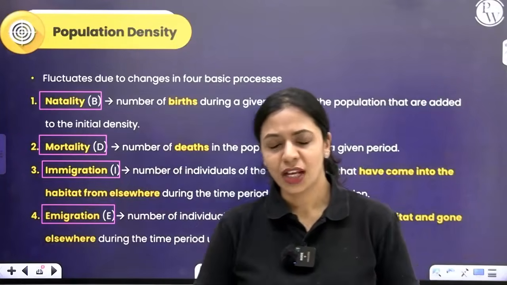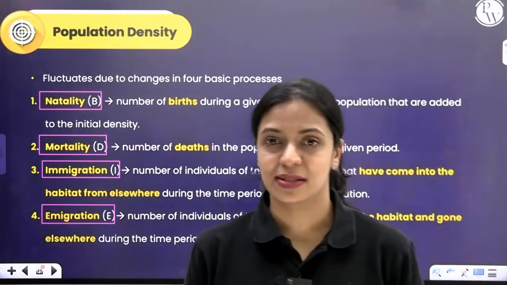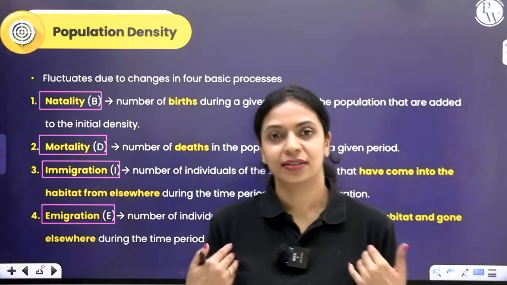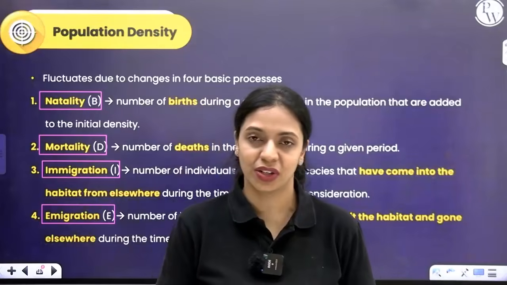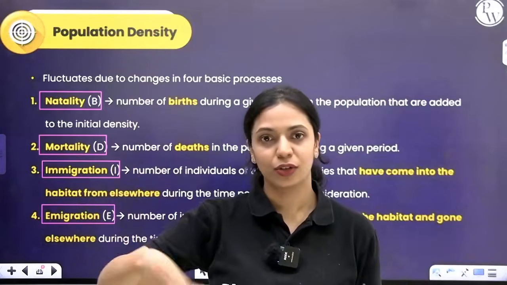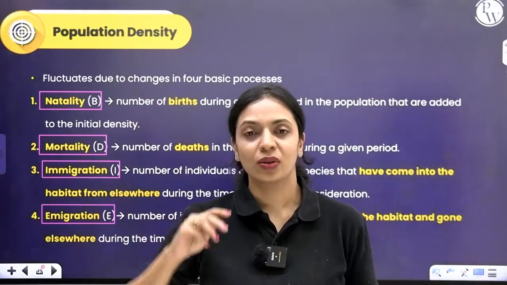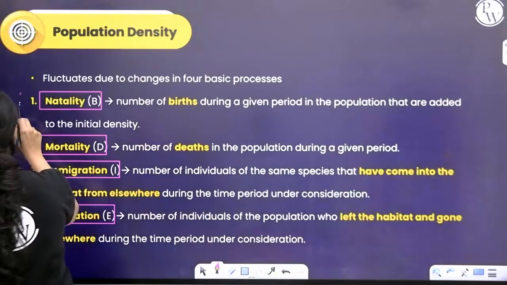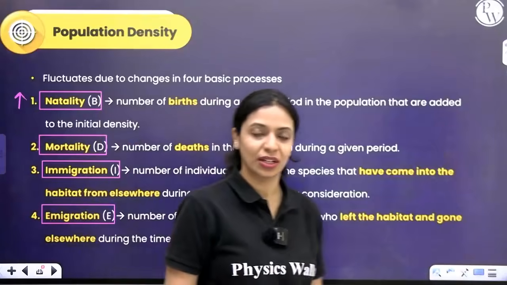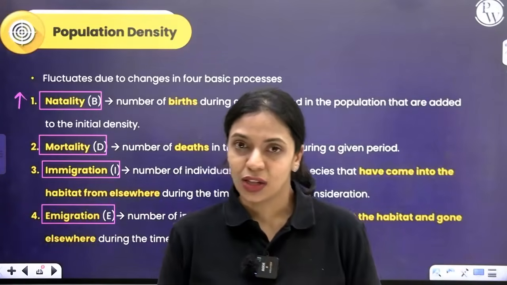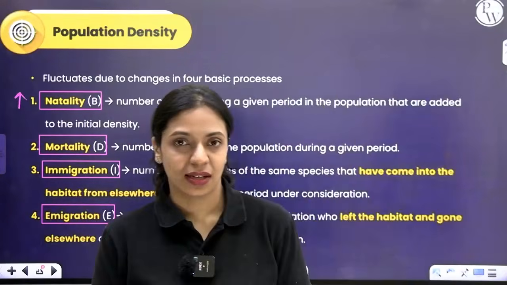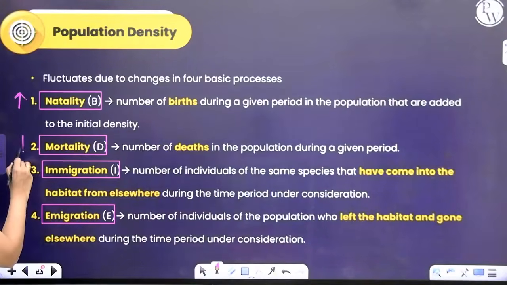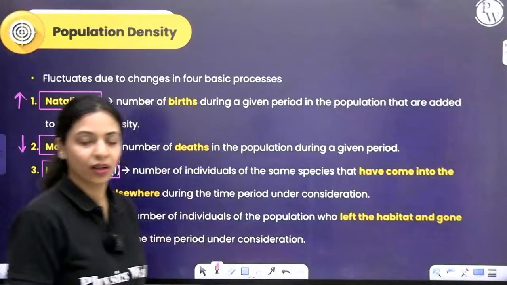Okay. Natality basically is how many organisms are born in a population. Alright, so let's say I said that there are 300 individuals present in my street. In 2 houses somewhere, 2 new babies were born. So that increases the population density by 2, right? If there are births happening in a population, obviously the population density will increase. And also in 3 other families, people died. So whenever there is death or mortality, population size will come down.